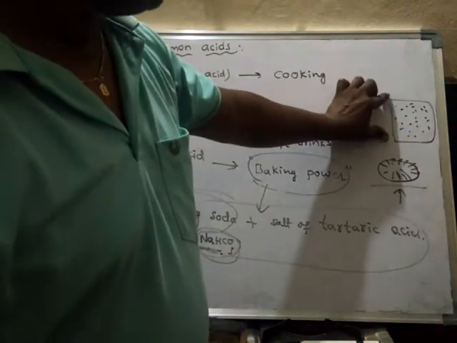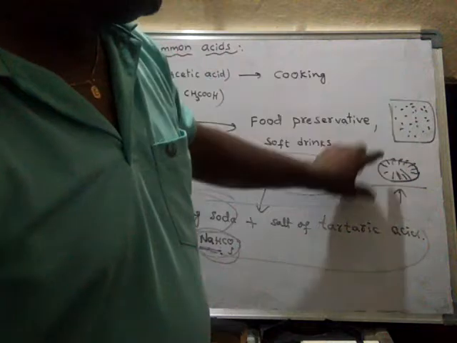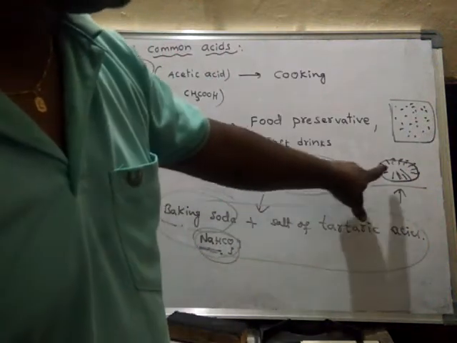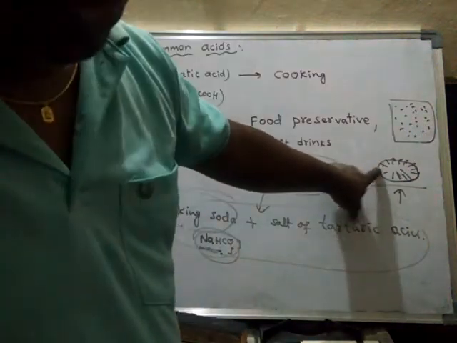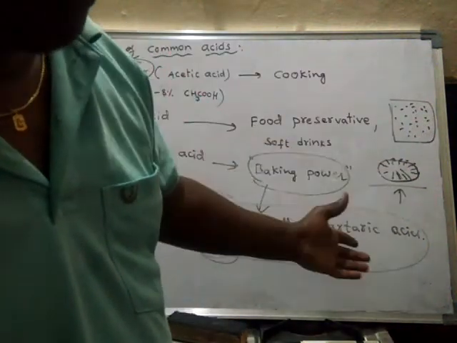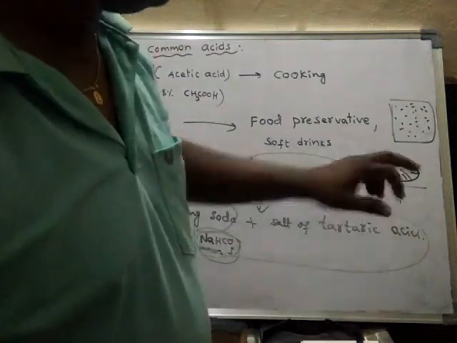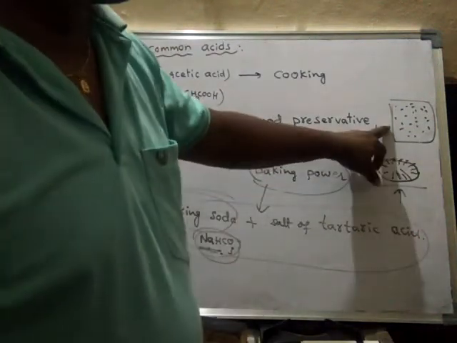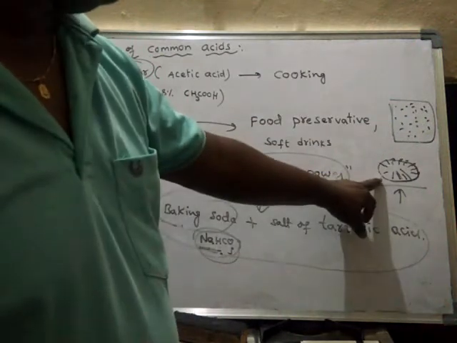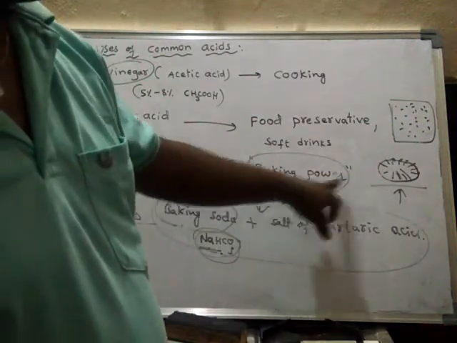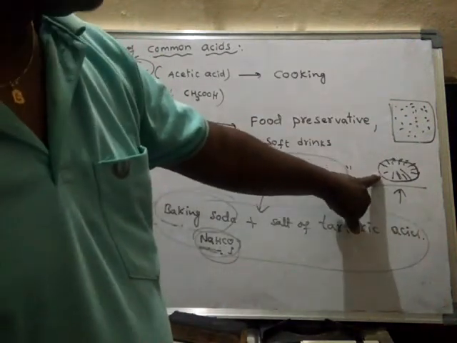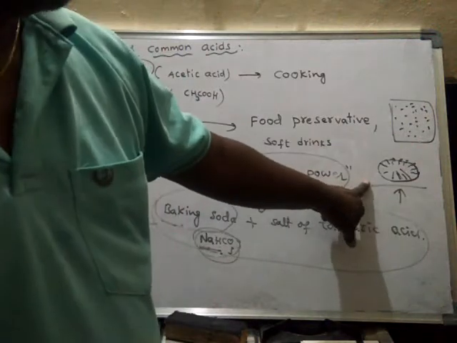So how are cakes formed? Cakes are produced when baking powder is mixed with flour, either corn flour or wheat flour, some flour used in the preparation of cakes, and water is also mixed, and that mixture is heated to higher temperatures.